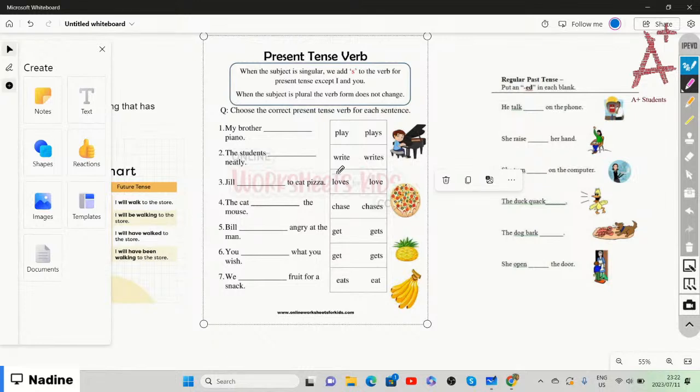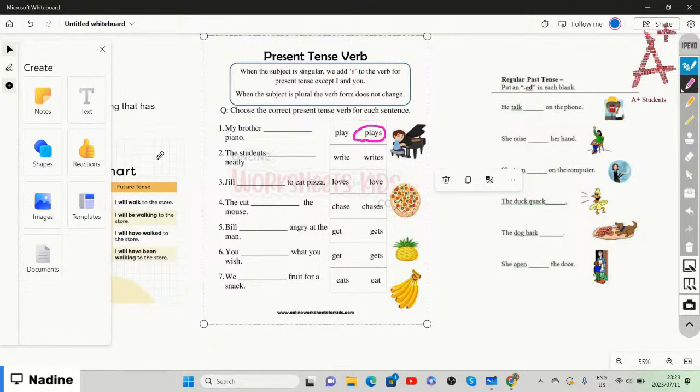And remember, we said when the subject is singular, we add an s, but when the subject is plural, we don't have an ending letter. So we are going to say my brother plays piano.